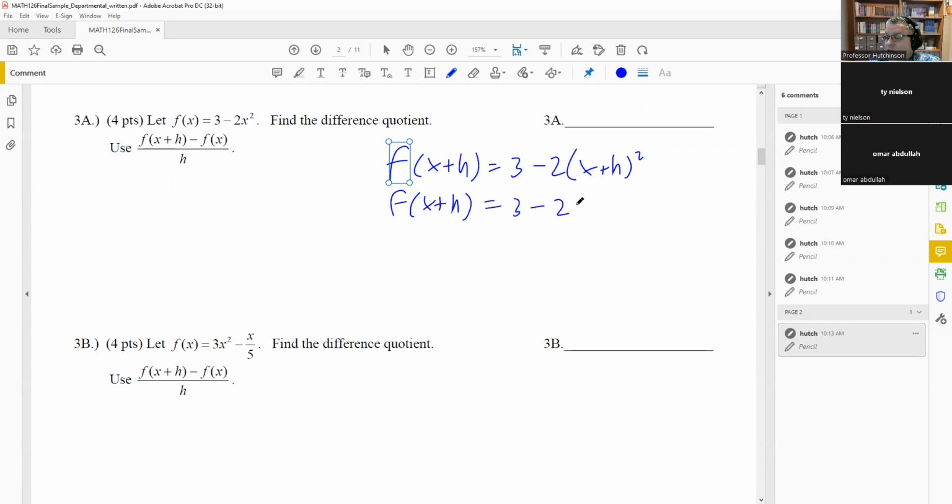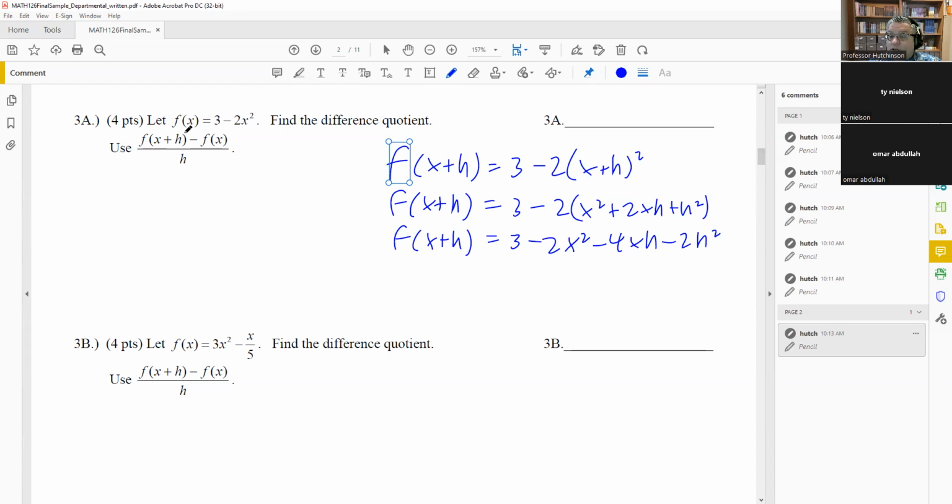So we want to take care of the exponent first. So we're going to just leave the 2 out there, and then I'm going to multiply this. So remember that's x plus h times x plus h. It's not just going to be x squared plus h squared. You have to FOIL it all out. So it's going to be x squared plus 2xh plus h squared. So that's expanding that all out by FOIL method. Next, we're going to distribute the -2: -2x squared, -4xh, -2h squared. Now that's about as far as we can go because there's no other like terms.